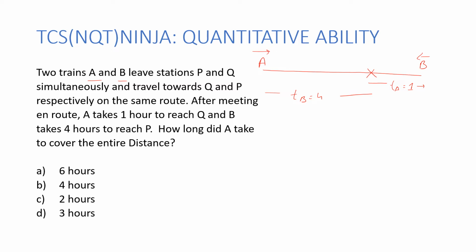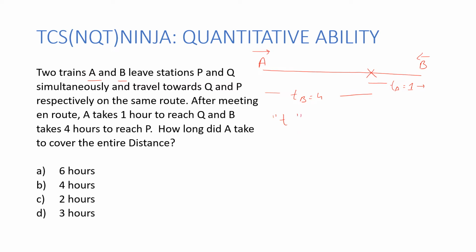But it is going to be easier to solve if we try to think about what happened before they met. So keeping this in mind, I'll assume T was the time from the start till they met.